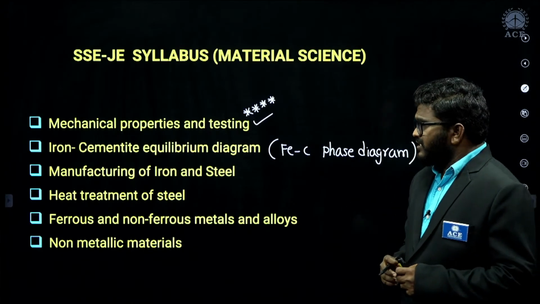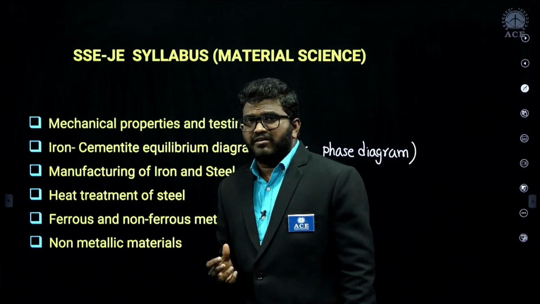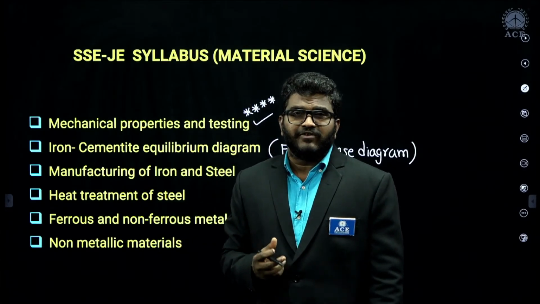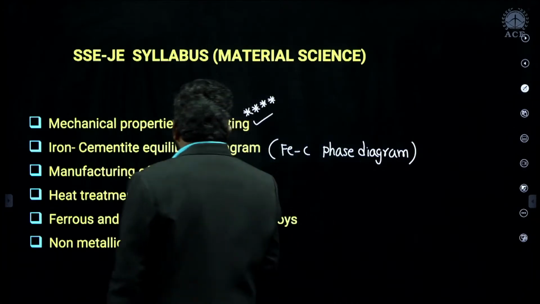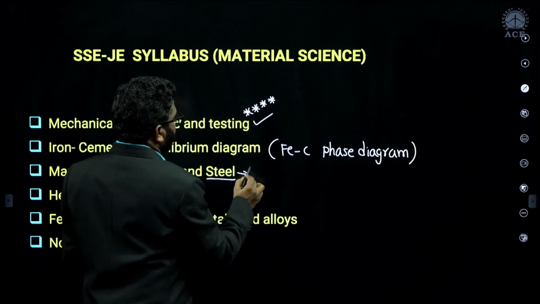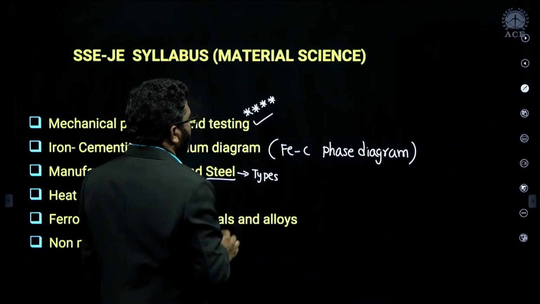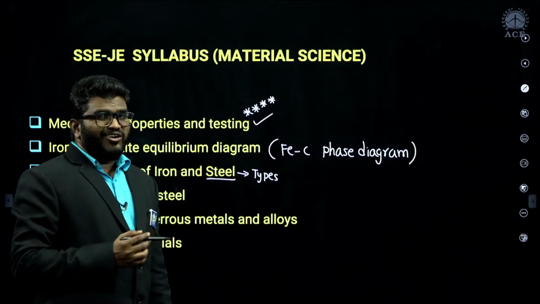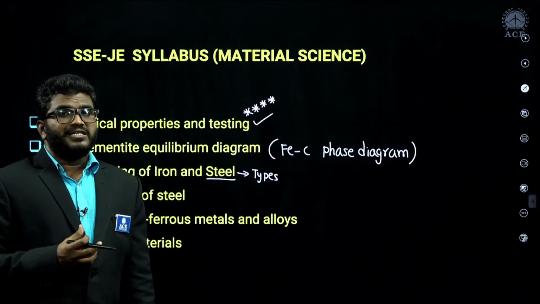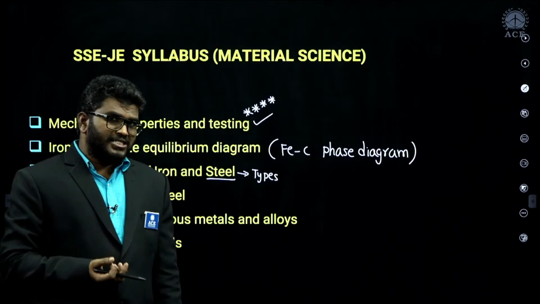And after that, they will ask you questions. They may not ask you about the manufacturing of iron, like what is a blast furnace, but they will ask you questions related to steels, like types of steels: low carbon steel, medium carbon steel, high carbon steel, what are the percentages of carbon in all these types of steels, and what is an alloy steel.